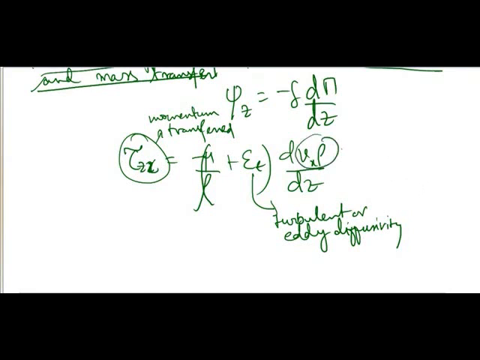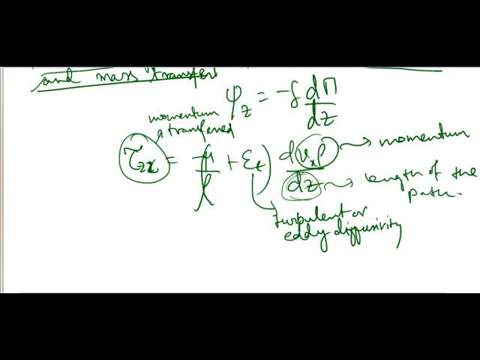It is our momentum, and dz is the difference in distance, the length of the path. So the above equation A is for turbulent momentum transfer.